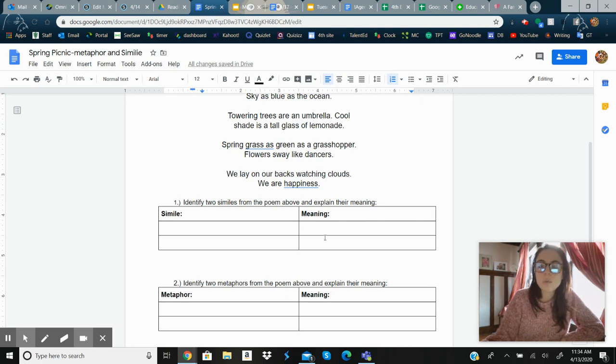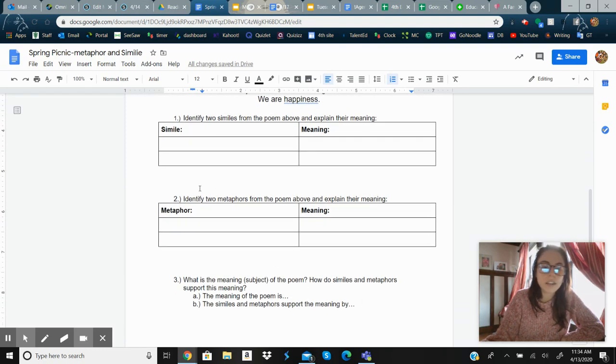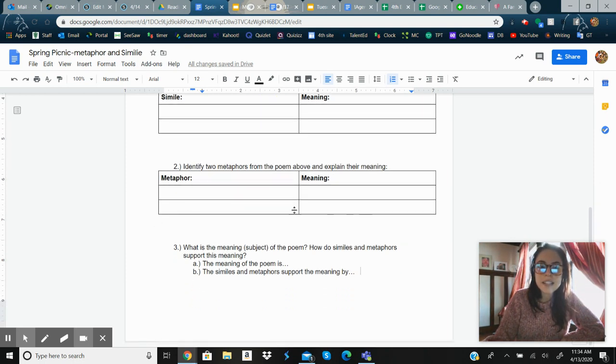So what does that simile mean? And then the next one is you're going to identify two metaphors from the poem above and explain their meaning as well. And the last thing is, what is the meaning, like the subject of the poem? How do similes and metaphors support this meaning? I already started the two sentences for you. You just have to fill out the rest, okay?